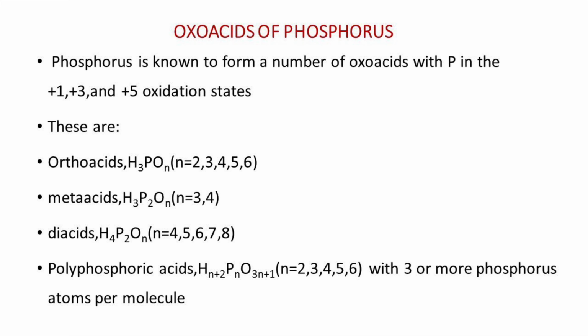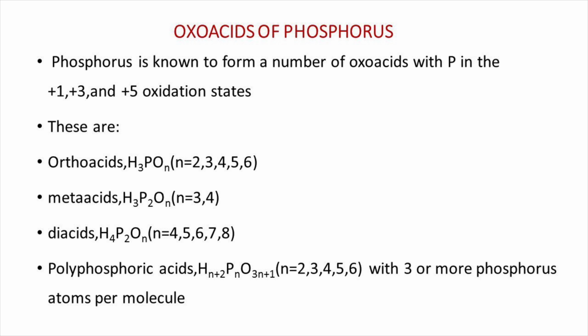Next we can discuss the oxo acids of phosphorus. Phosphorus is known to form a number of oxo acids with phosphorus in the +1, +3 and +5 oxidation states. These are ortho acids with molecular formula H3PO n where n is 2, 3, 4, 5, 6. Meta acids with molecular formula HPO n where n is 2 or 3 or 4.